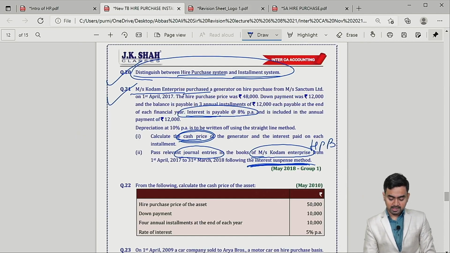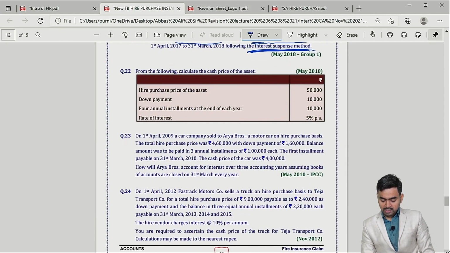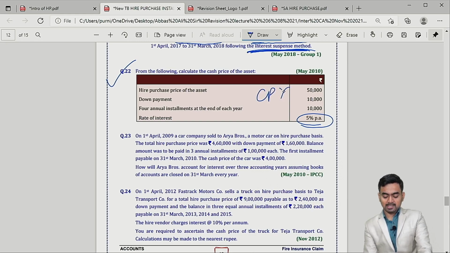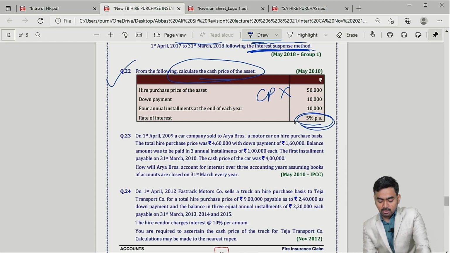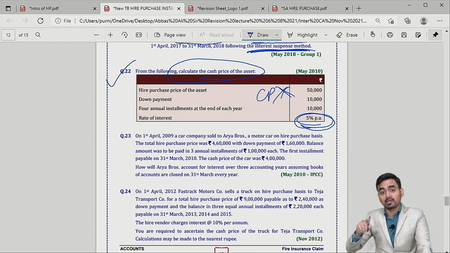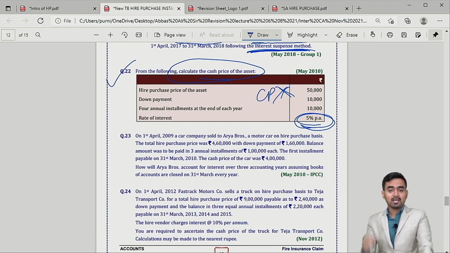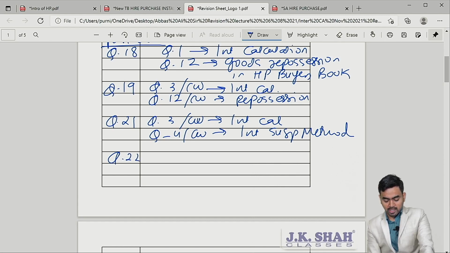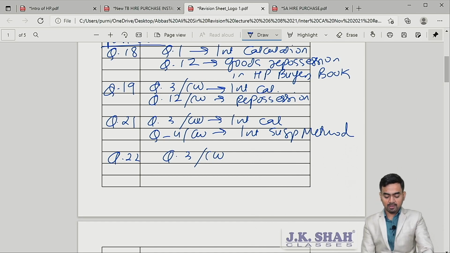Okay, question number 22, simple sum, just check. Rate of interest is given but the cash price is not given, and they are asking to calculate the cash price. So tell me, rate of interest is there, cash price is not there. Sir has already given you the entire summary table of 5 situations. Rate is there, cash price is not there. So for question number 22 you can refer question number 3 of classwork, prepare the table, fill in reverse way.